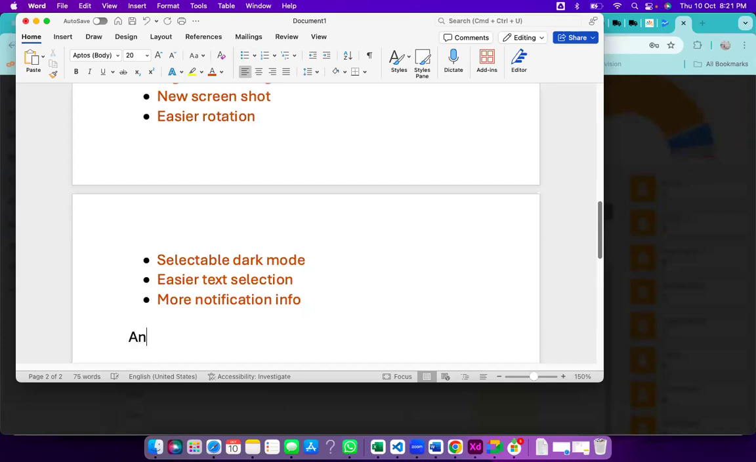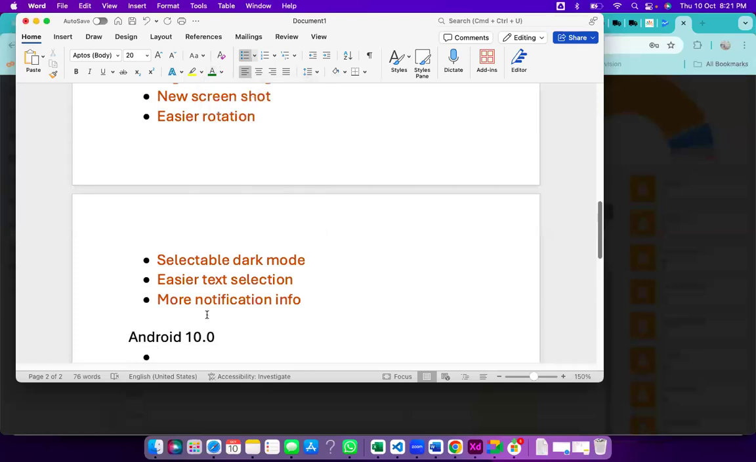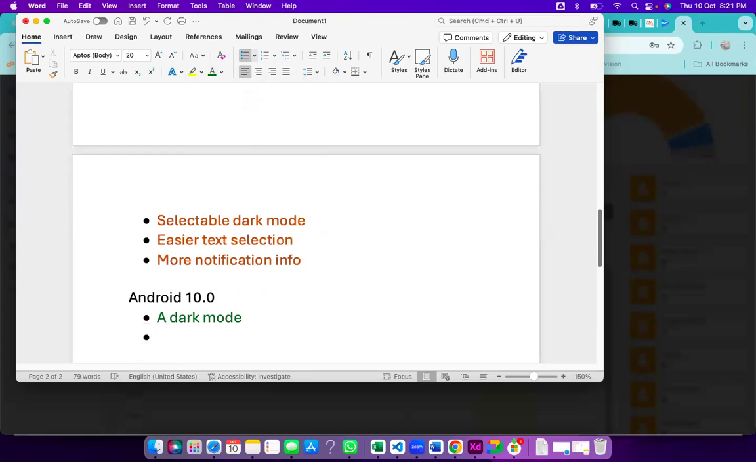Right, next will be Android 10.0. So in Android 10.0, we have some features, even some the same here also. First one is dark mode. Previously it was a selectable dark mode, but now this is moved to the quick settings. Now we have quick settings in our notification bar, right? So it will be changed from older to this.